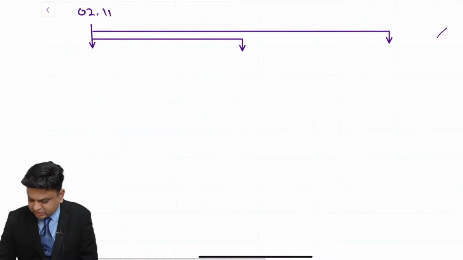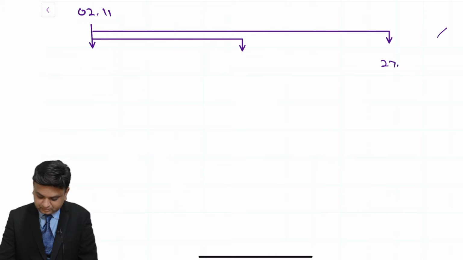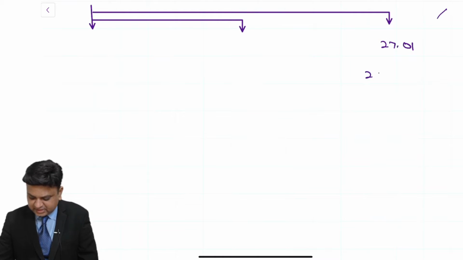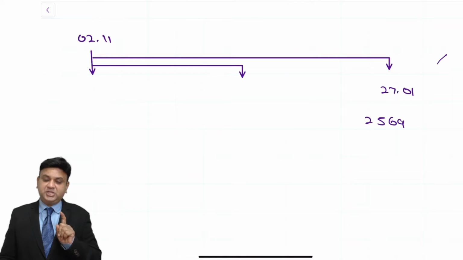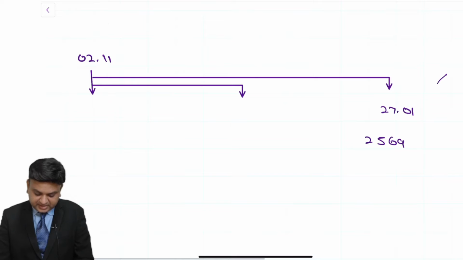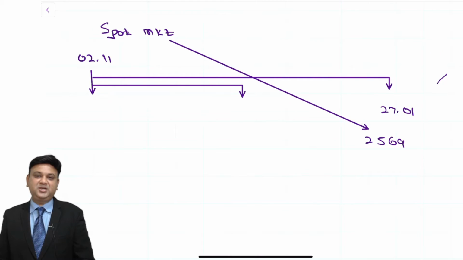Now, the futures contract that I enter into on 2nd of November for 27th of January, let us say the price was 2569. Now on 27th of January, listen carefully, the spot market and the futures market will have the same price. Why? Because there is no time gap.